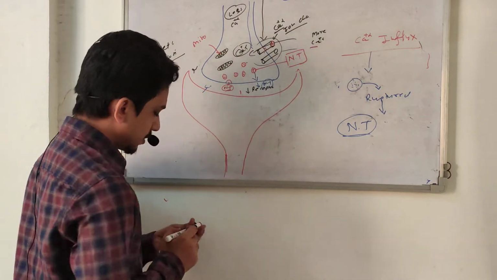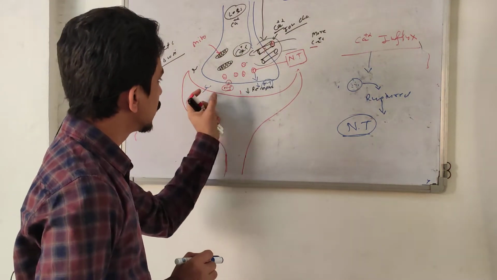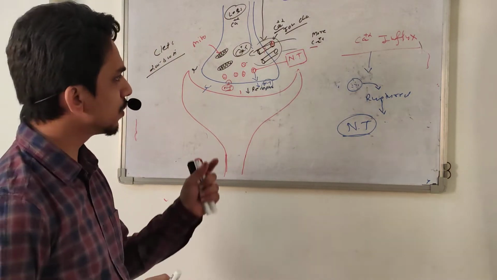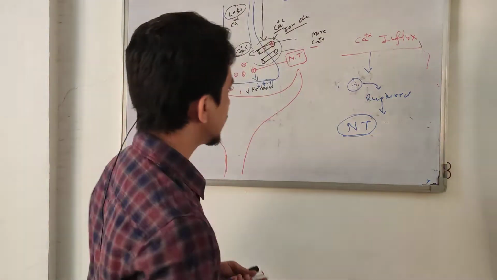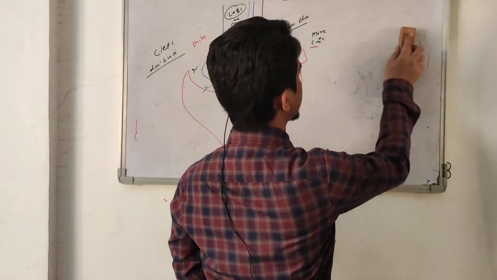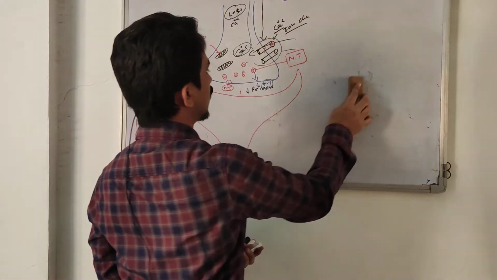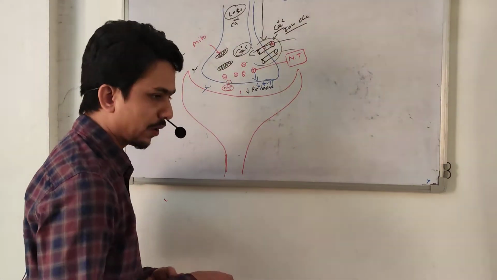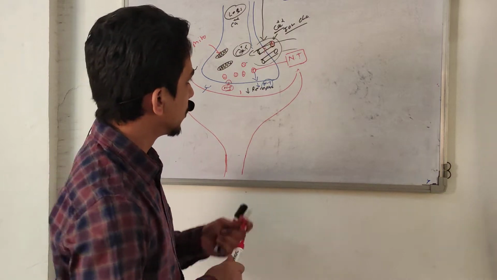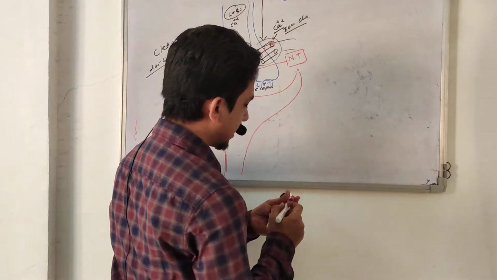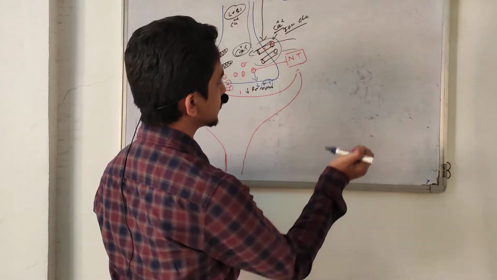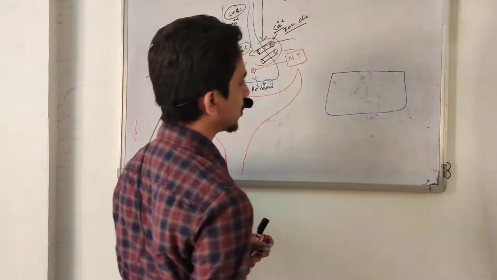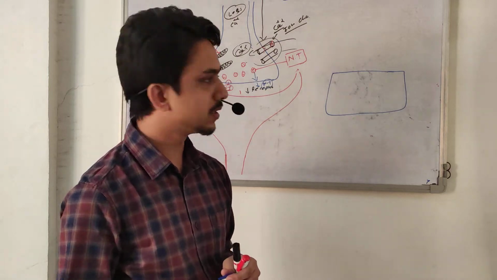But before talking about the actions of the neurotransmitter on the receptor, let us understand how a neurotransmitter works, or how other chemicals, toxins, drugs and hormones work on a receptor. Suppose this is a cell, any cell, either a neuron or cardiac cell, or muscle.